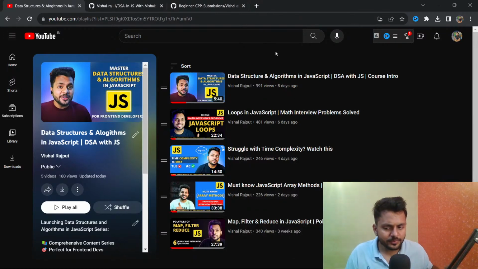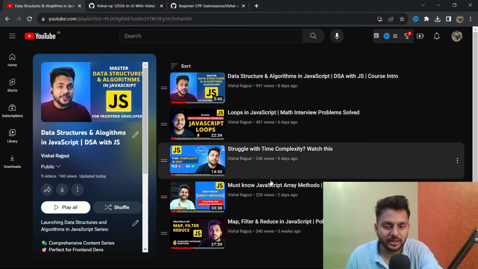and in August I am planning to complete all the built-in data structures and two algorithms. Those two algorithms will be the searching algorithm and the sorting algorithm. So in total we are going to complete at least 7 to 8 topics this month, and in the next month we are going to solve at least 8 to 10 topics or 7 to 8 topics, and in the next half month we are going to cover the rest of the topics. So it will take at least 2.5 months to cover all topics.